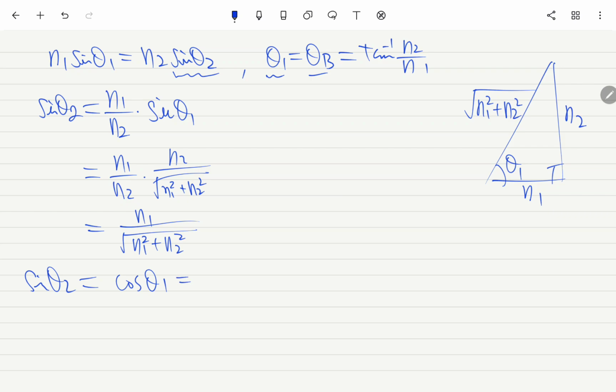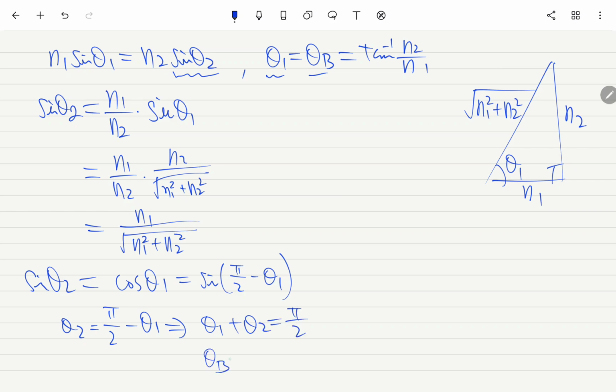And actually cosine of theta 1 will be sine of pi over 2 minus theta 1. Okay, so this is a trigonometry identity. 就是三角的一些行等式了。Okay, and we know that theta 1 and theta 2 are between 0 and pi over 2, 0 and 90 degree. So which means theta 2 equals pi over 2 minus theta 1. So we can write it as theta 1 plus theta 2 is pi over 2 or 90 degree.